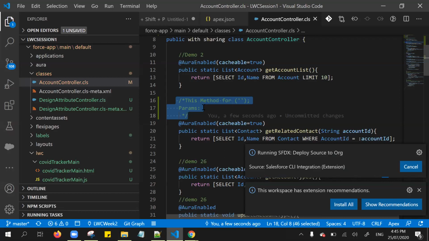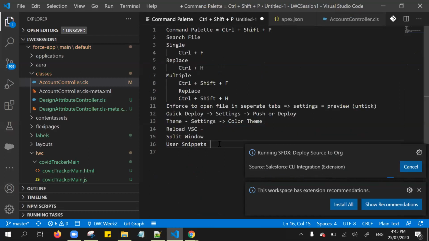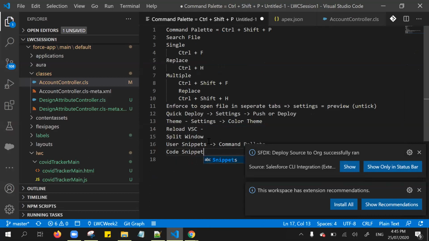Another one also automatically generates the user snippets. I showed from the command palette. You can go to click that user snippets to achieve. Another one is for code snippets.